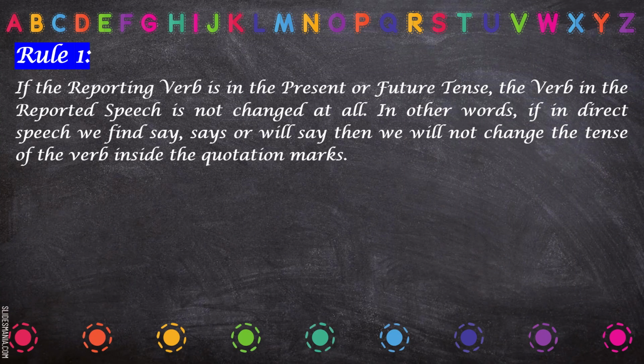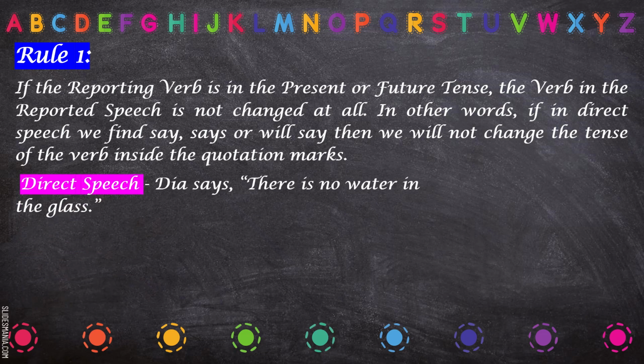Okay, rule number 1. Rule number 1 is if the reporting verb is in the present tense or future tense, the verb in the reported speech is not changed at all. Now you have to remember what the reporting verb is that we have already discussed in the previous slides. That word said was the reporting verb. So from now onwards, I'll be using reporting verb. So if the reporting verb is in present tense or future tense, then we don't change the tense of the sentence in the inverted commas. I'll show you why. I'll show you the example.